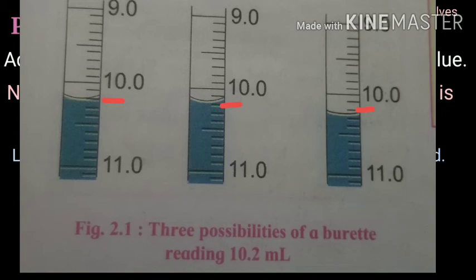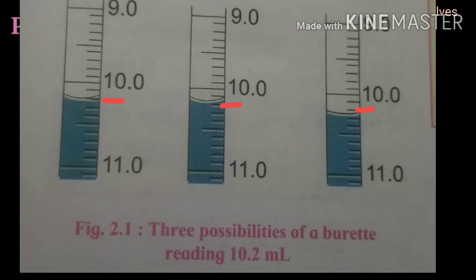In the picture here, in all the 3 burettes, the value appears to be 10.2 ml. So here the actual value is in the range of 10.1 ml to 10.3 ml, which means the reading lies between 10.1 to 10.3 ml. And the least count here would be plus minus 0.1 ml. Okay, so that is the error.